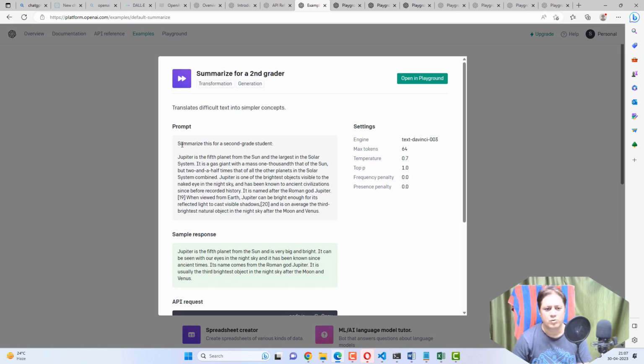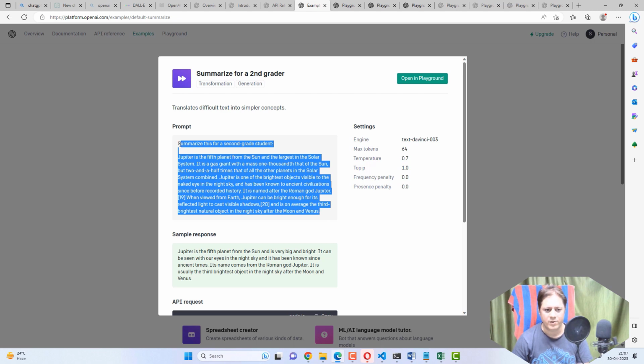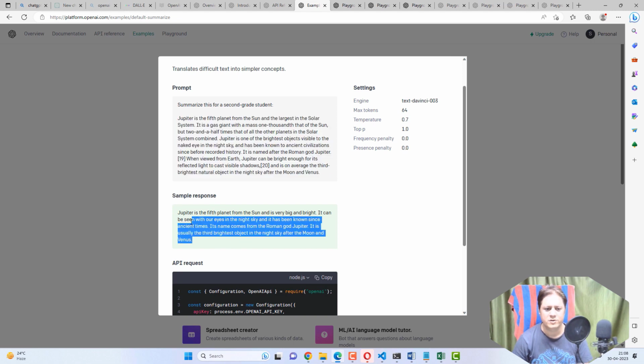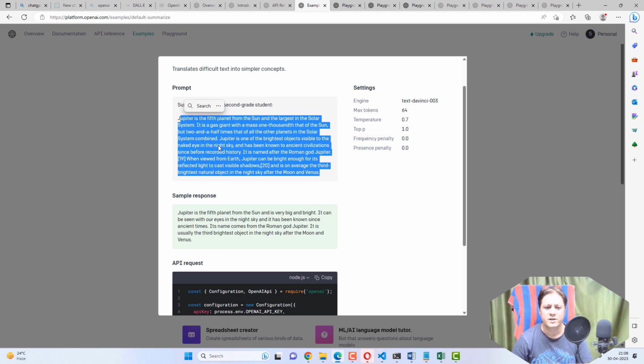After that, this is summarize for a second grader, meaning a small kid. That means in very simple, understandable language. If you look at this prompt, this is a bigger prompt and maybe a little bit confusing if you read it. But if you see the sample response, it is very simply giving the response as if a very small student can also understand. For example, Jupiter is the fifth planet from the sun and is very big and bright. This is very simple language, but if you read the original, it is quite confusing and has a larger number of characters.